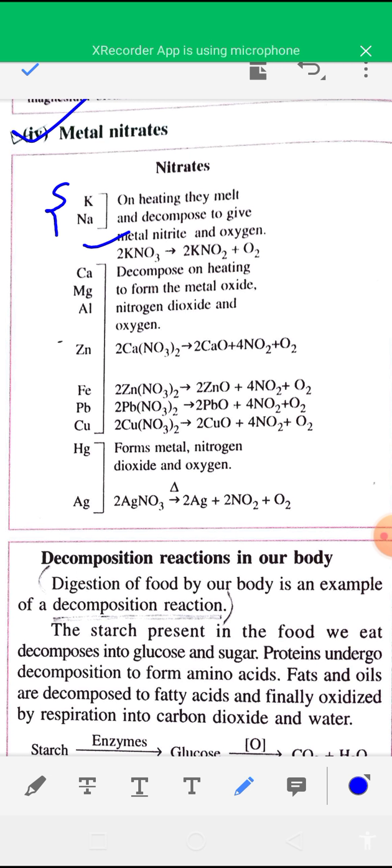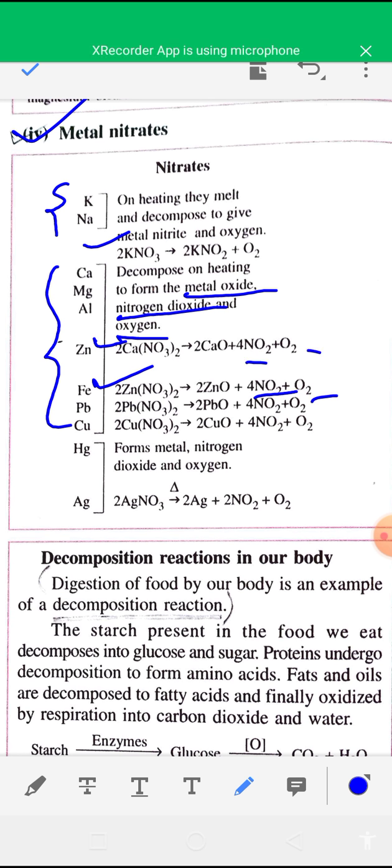Okay. And nitrates of metals like calcium, magnesium, aluminium, zinc, iron, lead, copper, on heating decompose to give the respective metal oxide, nitrogen dioxide gas and oxygen gas. For example, if you heat zinc nitrate or calcium nitrate, you will get the respective metal oxide, that is zinc oxide or calcium oxide, and NO2 and O2.